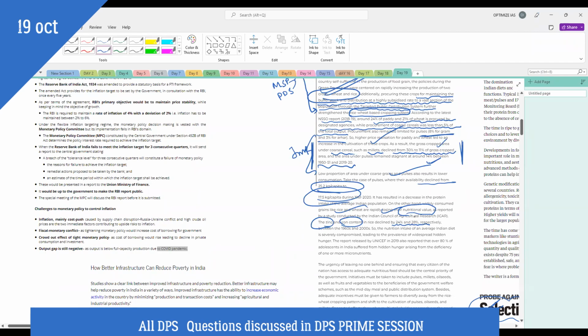Can anyone tell me why the iron content of the rice is declining? You see, according to the ICAR, iron and zinc content of the rice has declined by 24% and 28% respectively between 1960 and 2000. Can anyone tell me why it is declining? Who can explain this? क्यों उसका decline क्यों हो रहा है? Rice जो अभी हम लोग grow कर रहे हैं, why is it declining?